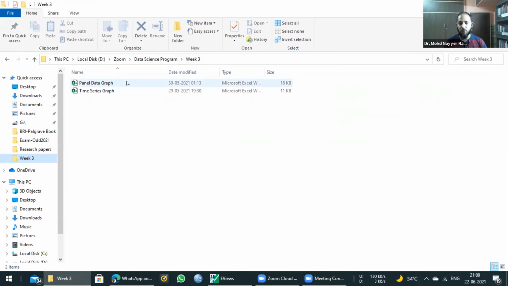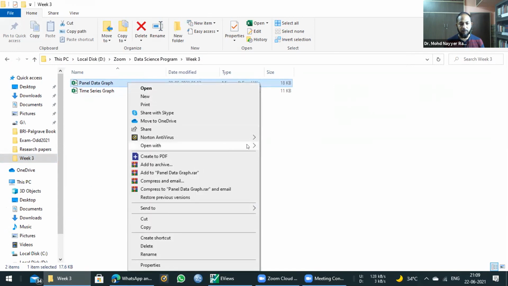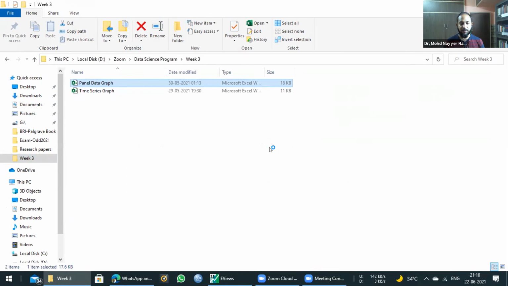So you can go to your data file. Again, just to remind, we click right on it and open with EViews 11.